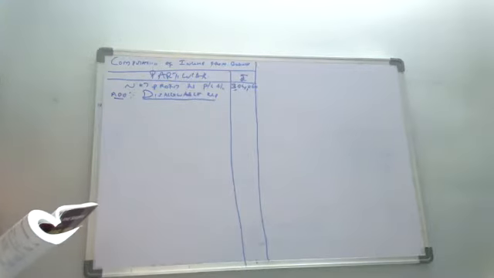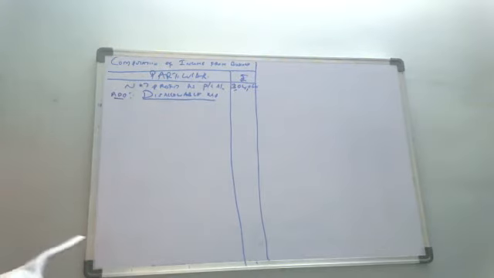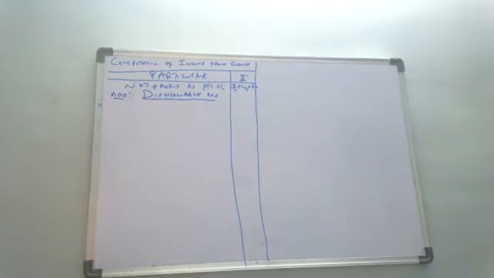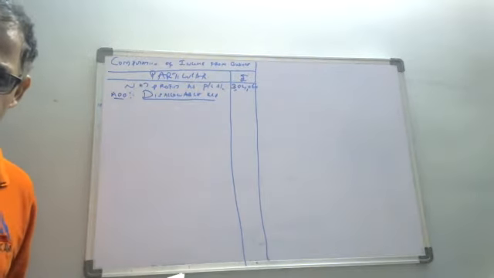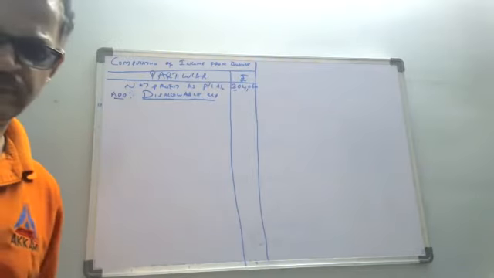What is the first expense given in the problem here? First item in the P&L account debit side. The salary. Can you allow this or not? Is it allowable or not allowable? Use your common sense. Is it a business expense or not? First decide whether it is concerned with the business or not.